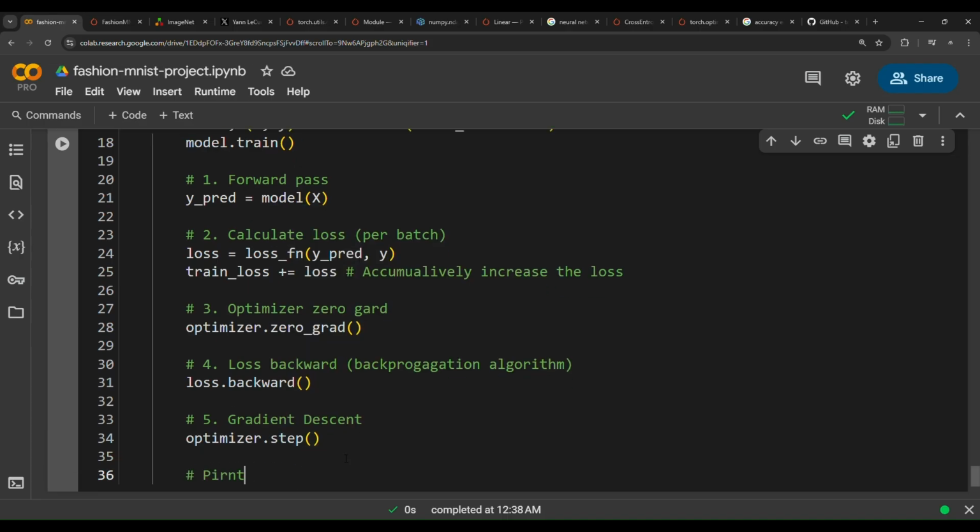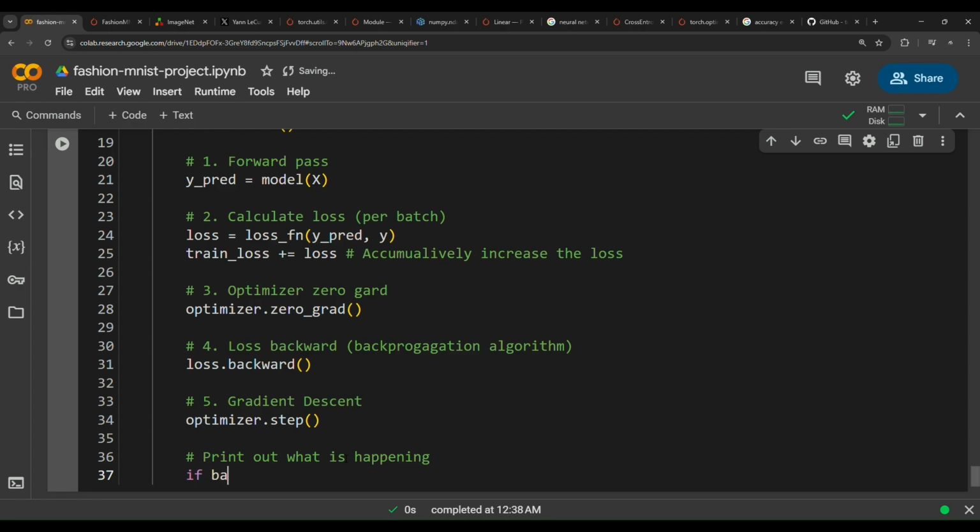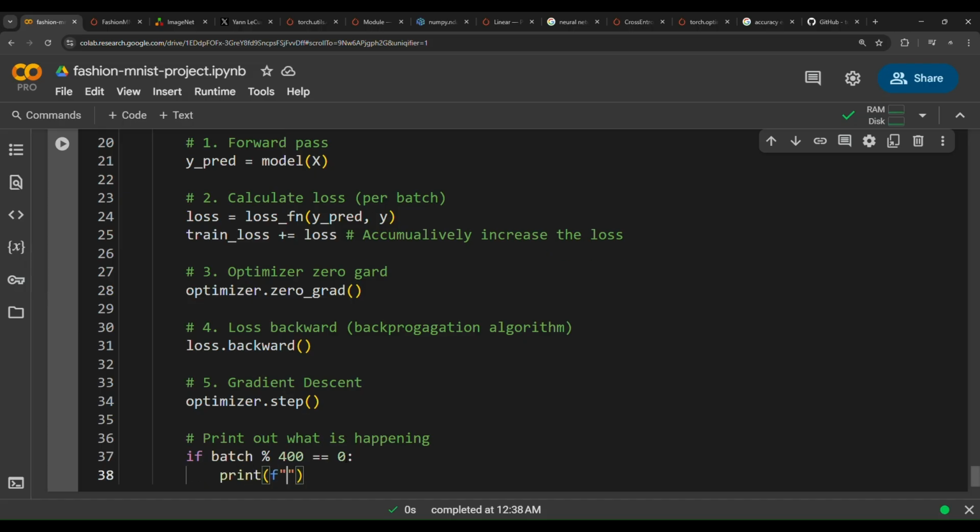And then print out what's happening. We're gonna print out what's happening as feedback to see how the model is going through training. Now notice how many batches do we have? We have 1800 batches. If you try to print out all these results, it would be a very long output. But we need to cut it up. So if batch is divisible by 400, meaning every 400 batches, we're gonna print out some feedback to give us some insights about the model's performance.